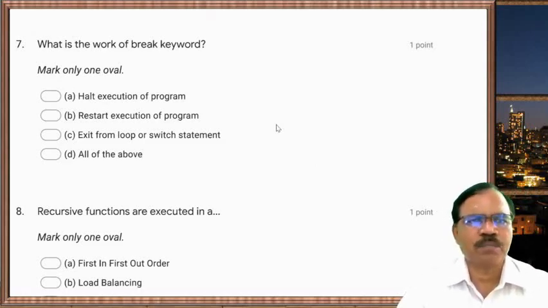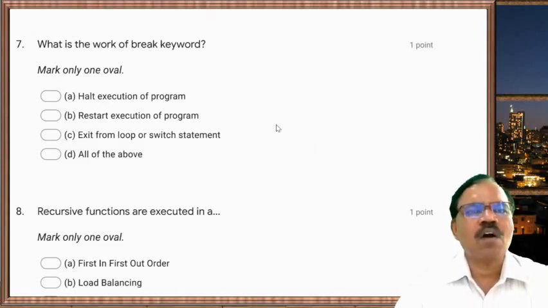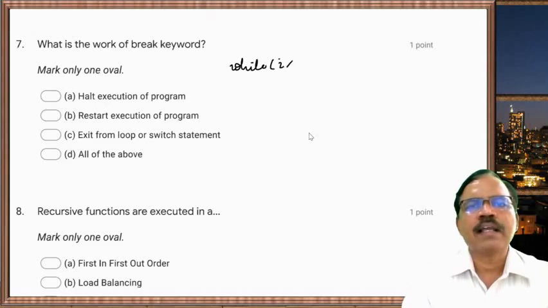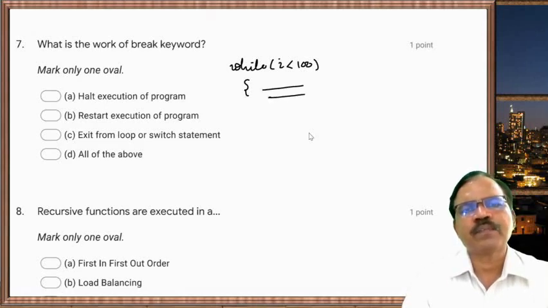Halt execution of program, restart execution of program, exit from loop or switch statement, all of the above. So what happens? Suppose we take a while loop, while i less than or equal to 100, then we have a number of statements, then suppose we have a condition here, and then break.